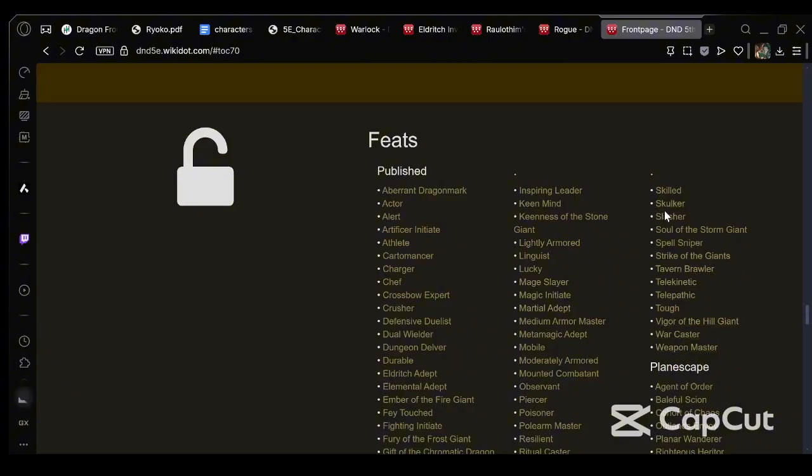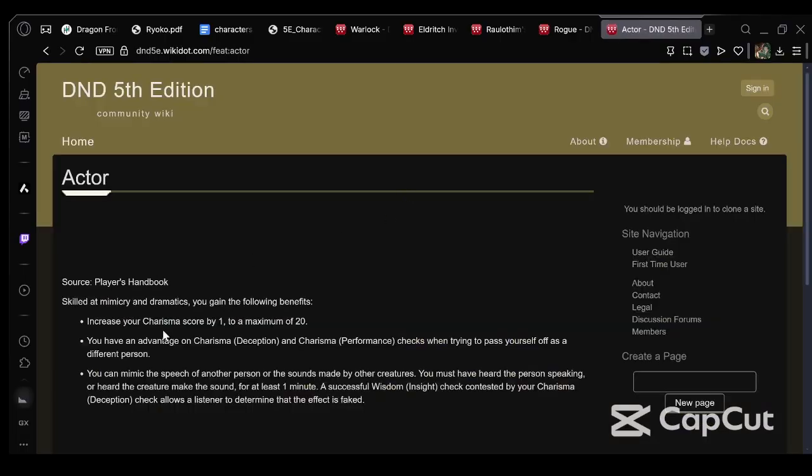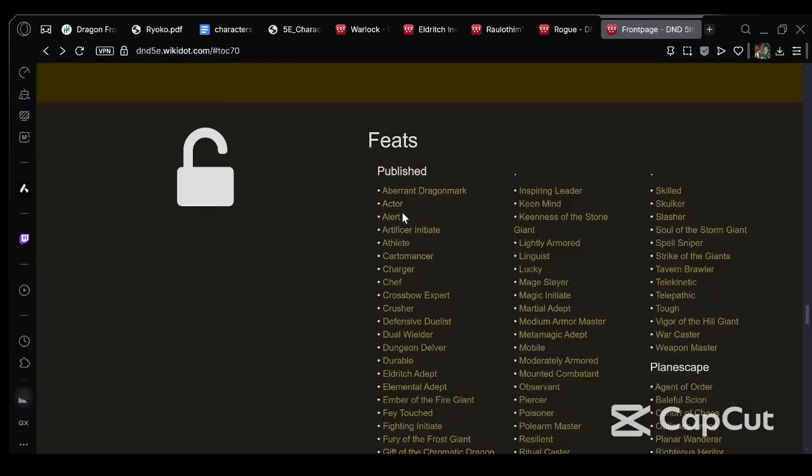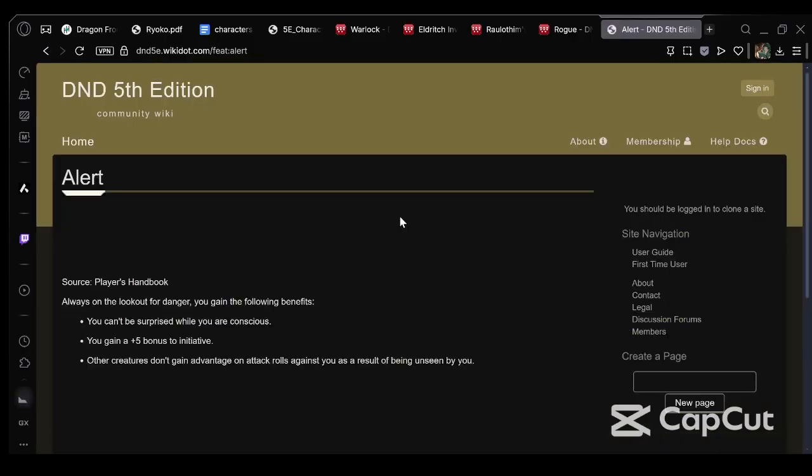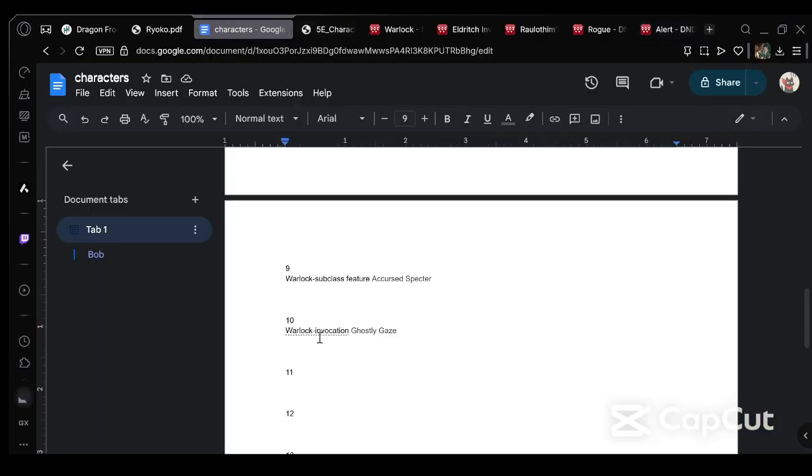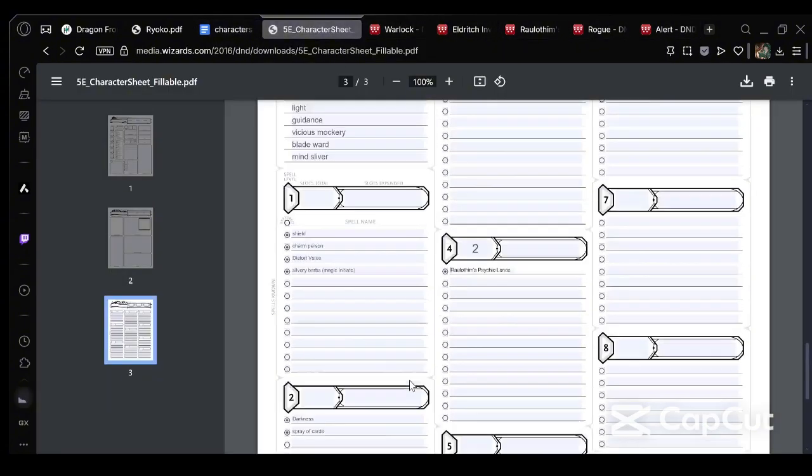I think this is the point you might take the Actor feat. Actor is an interesting feat. Also, you could just take Alert and make your initiative busted. I think you do take Alert because it makes sense. So I am going to go with Alert, because Alert is just good, man.